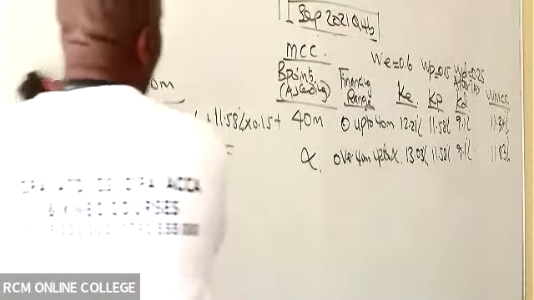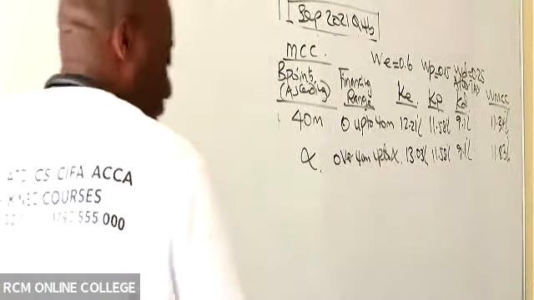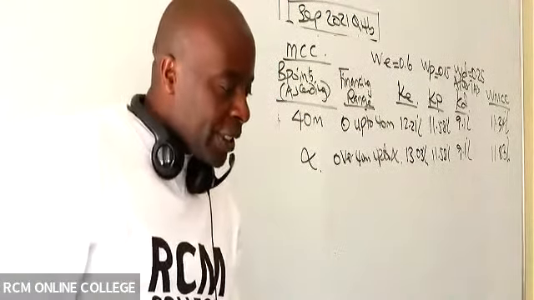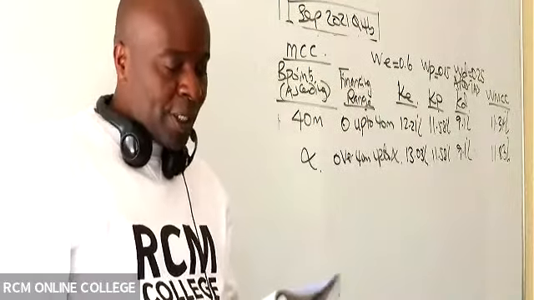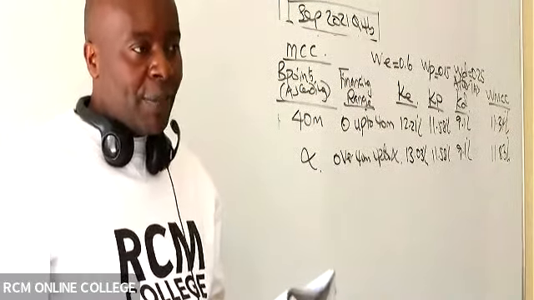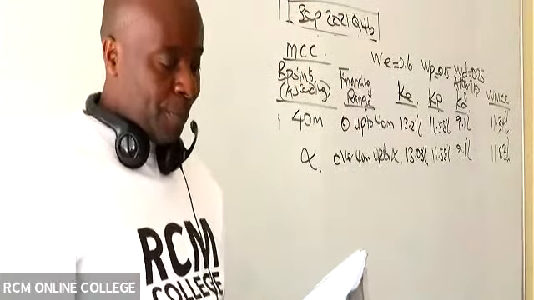Now, from there, ladies and gentlemen, we shall do the last part of this question. Dinosoft Limited has the following potential investment opportunities.